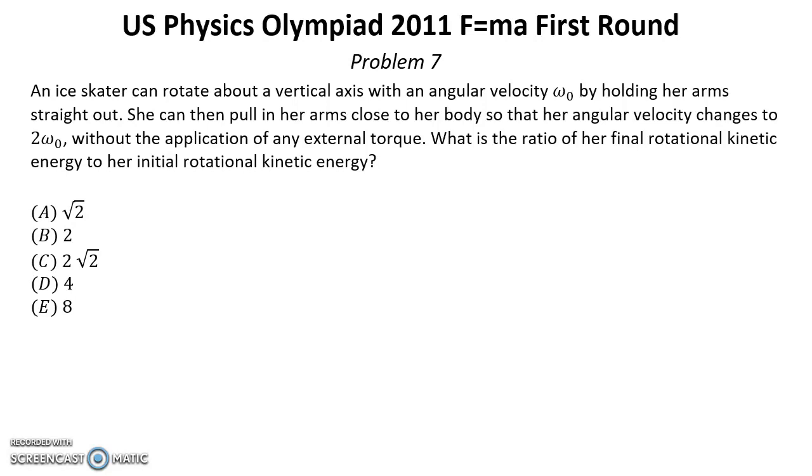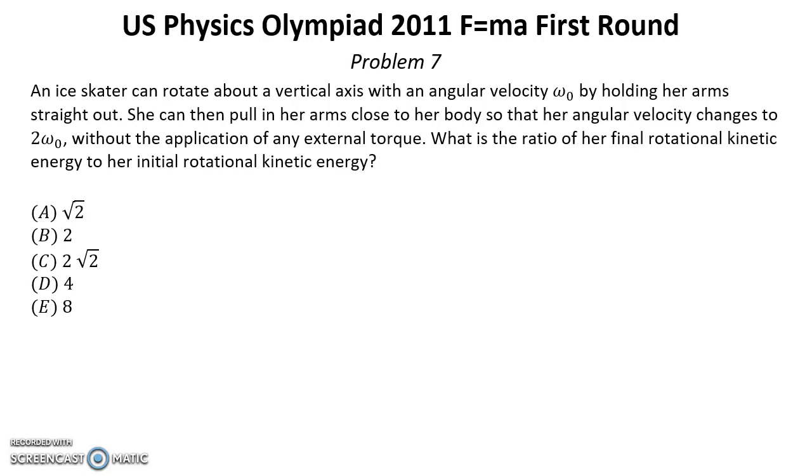She can then pull in her arms closer to her body so that her angular velocity changes to 2 omega 0. Without the application of any external torque, what is the ratio of her final rotational kinetic energy to her initial rotational kinetic energy?